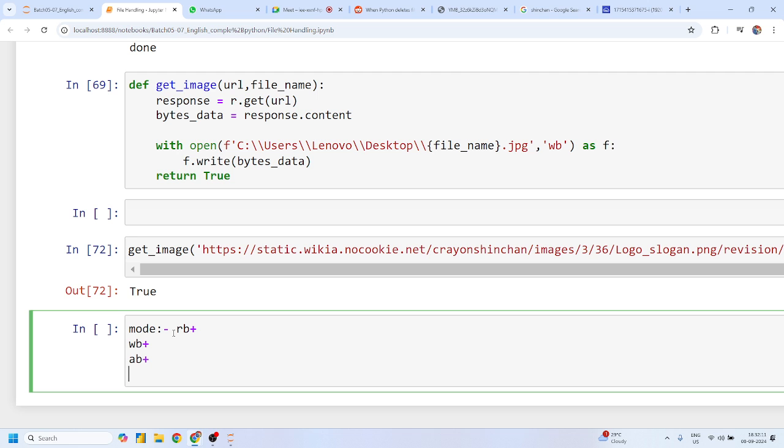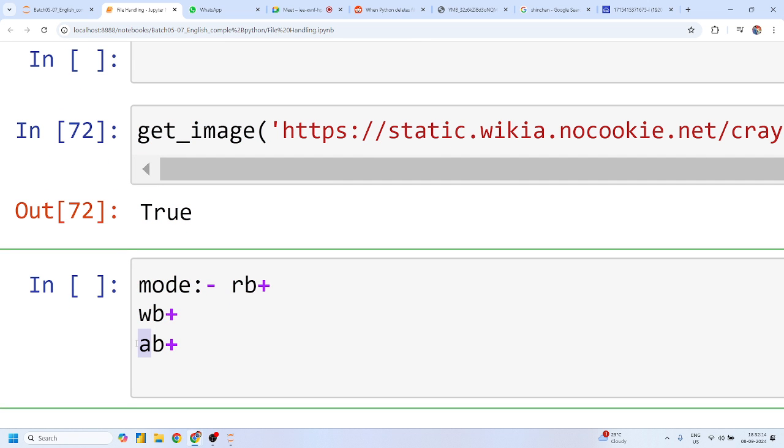Sir, it is for creating a binary file. A means append, B means binary, right? Append in binary mode plus read, and write operation, right? Okay. And what about this one, Sandeep sir? XB plus? Write plus read in binary, but only for a new file. Yes or no, Shivani? X means new files, right? Candidate, yes or no? Yes. Guys, all these examples are very easy. What you have to do is just change the mode and try to run all the concepts, right?